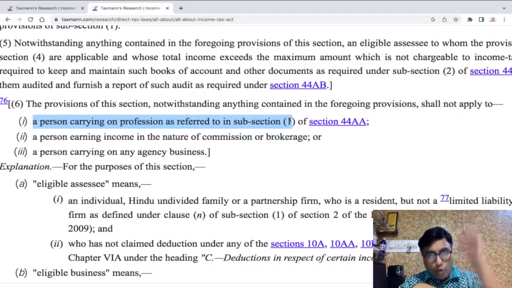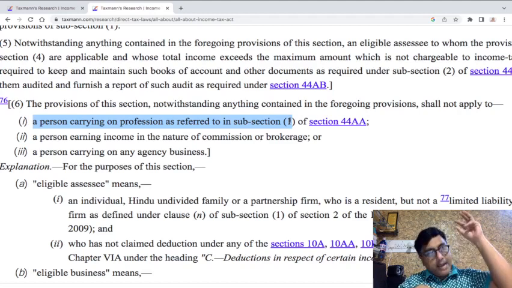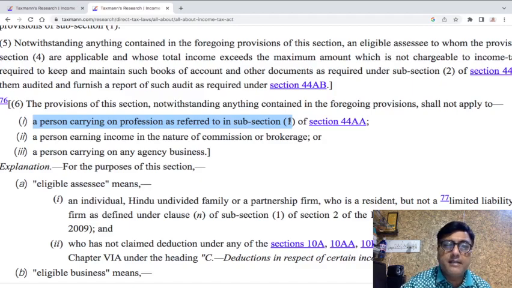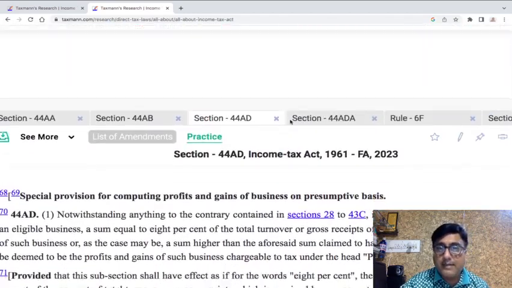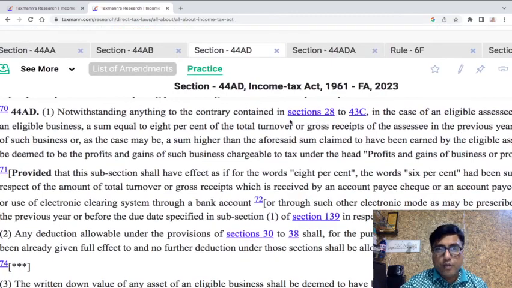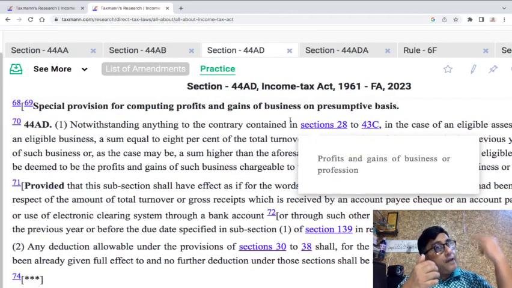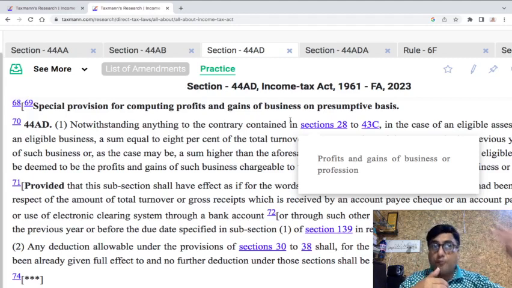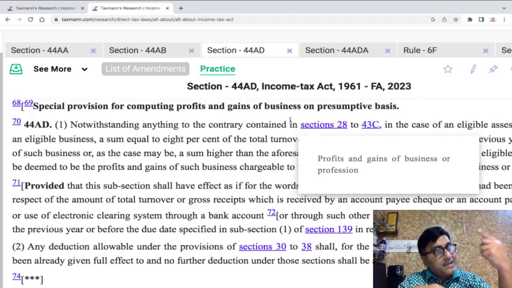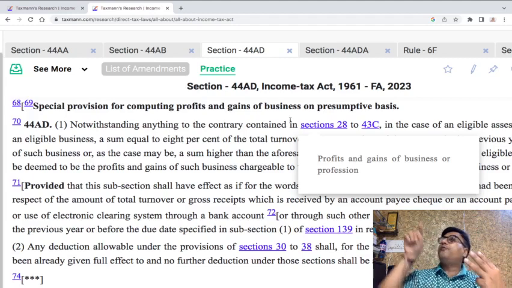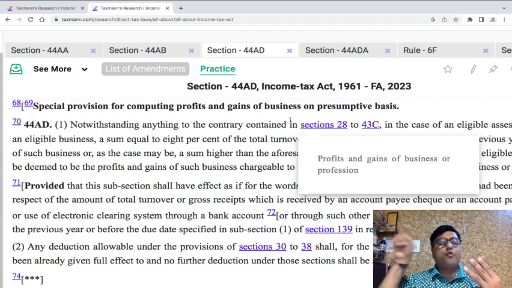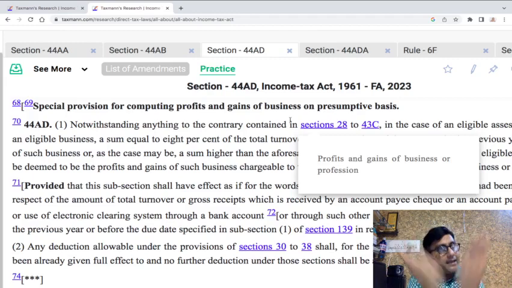So to fall in 44AD, one has to be an eligible assessee, and one has to carry out eligible business as well. So one has to be an eligible assessee and one must be doing that eligible business. Unless you are an eligible assessee, unless you are doing an eligible business, you can't. So you have to be an eligible assessee, you have to be doing eligible business, and you must not be caught by 44AD subsection 6. If that is the case, then you can think of 44AD.